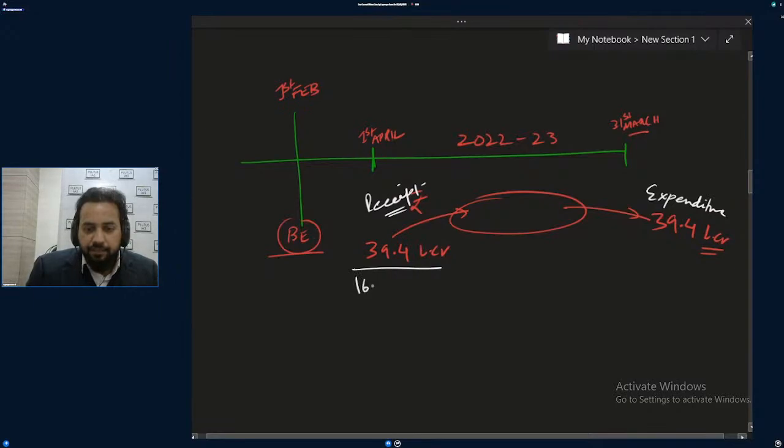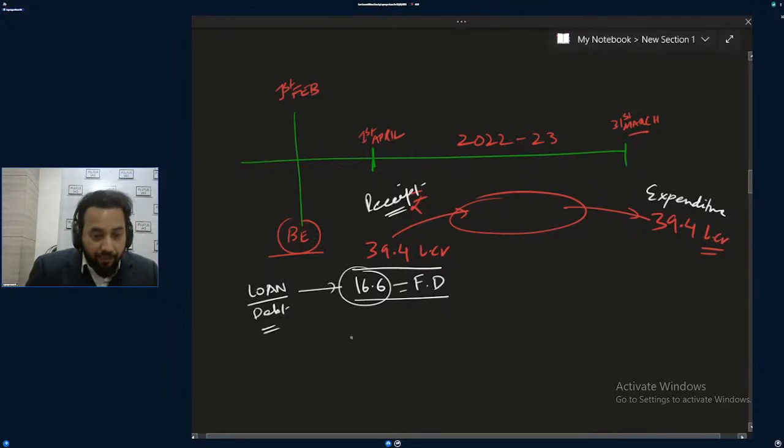We are taking 16.6 lakh crore in this only. 16.6 lakh crore as loan is the fiscal deficit. We are taking loan or debt, this much for this year only. Got it?